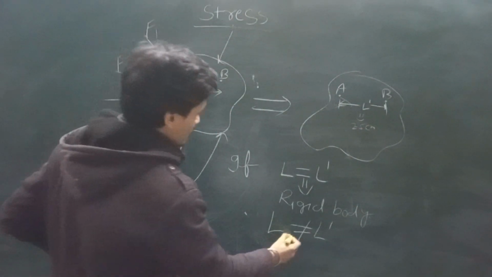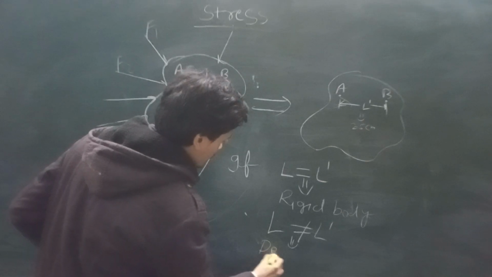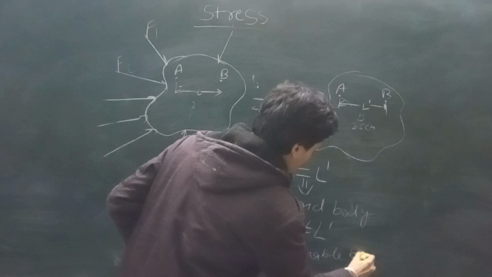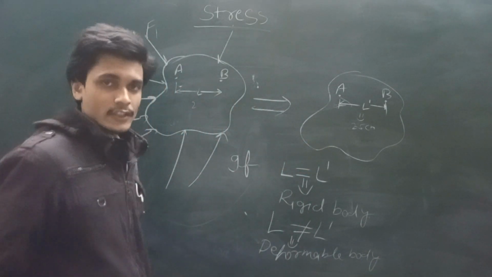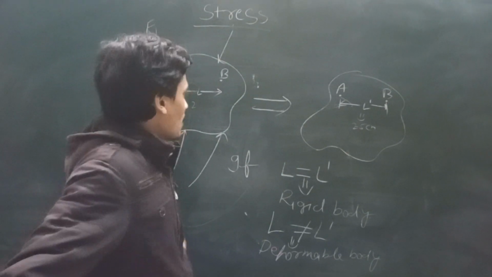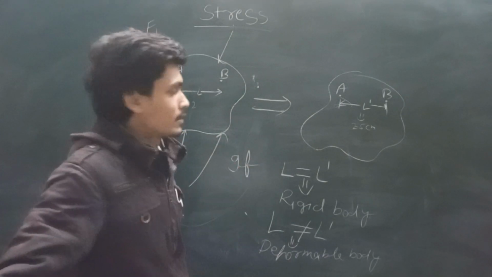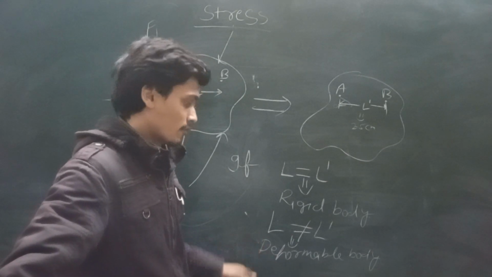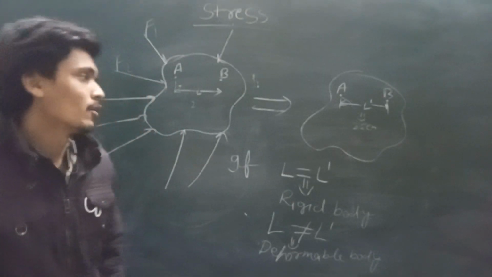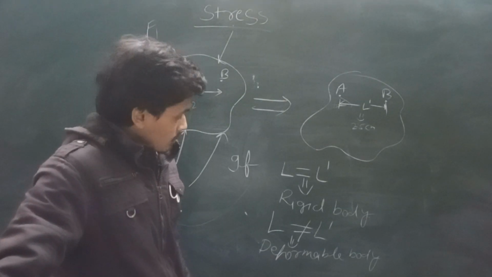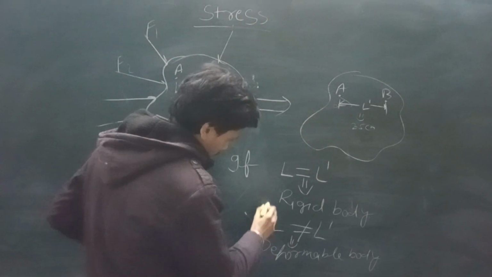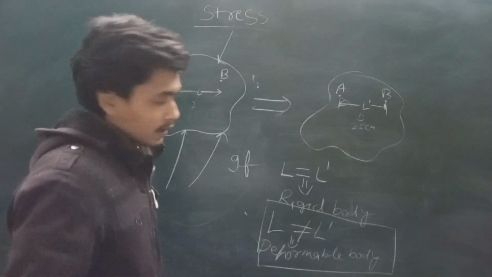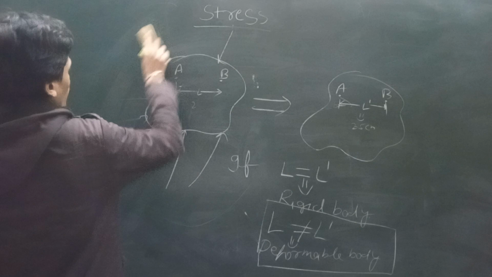Then this type of body is known as a deformable body. That means their shape and size are changed after applying these coplanar forces. Okay, so we know about what is the rigid body and deformable body, I think. Now, due to this deformable body, we will know about some terms.